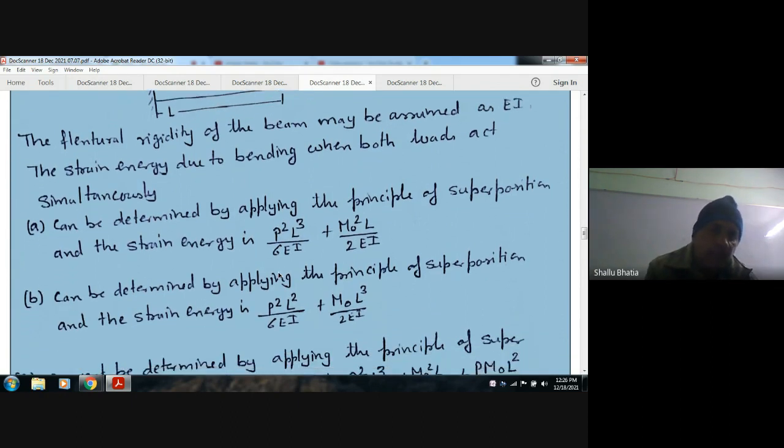Option A: can be determined by applying the principle of superposition, and the strain energy is P square L cube by 6 EI plus M naught square L by 2 EI. Option B: can be determined by applying the principle of superposition, and the strain energy is P square L square by 6 EI plus M naught L cube by 2 EI.